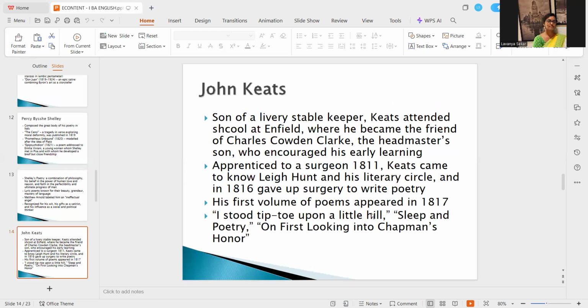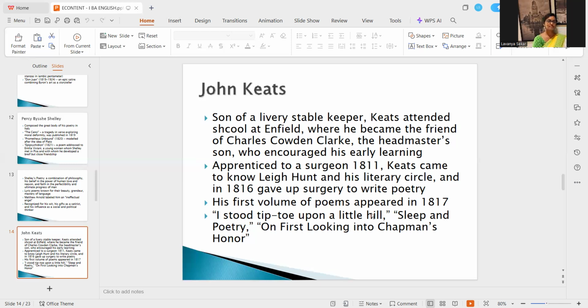He was apprenticed to a surgeon in 1811, but Keats came to know Leigh Hunt and his literary circle, and in 1816 he gave up surgery to write poetry. So Keats was practicing to become a surgeon, but when he met Leigh Hunt and his literary circle, he became immediately drawn to them. He was involved with them to such an extent that he left surgery and chose to become a writer, right? Particularly poetry. His first volume of poems appeared in 1817.